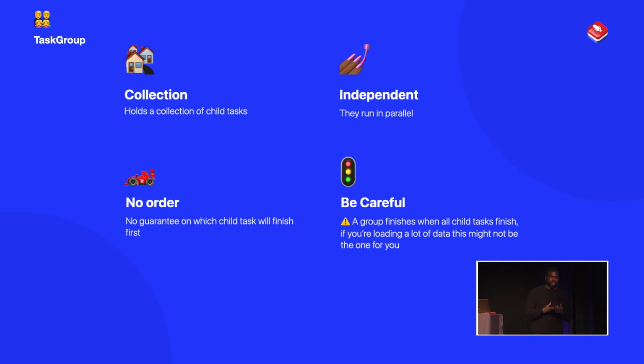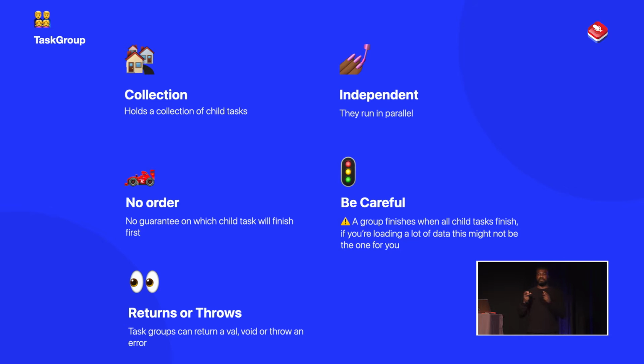So if you're working on an application that fetches a whole bunch of images, like 50 or 100, probably a task group is not the right way to go because you don't want to have to wait for 100 images to download before it returns a value. That's going to be really slow. I'd advise using task groups when you have a small collection that you want to fetch dynamically, like in my example where you can only learn maybe 5 languages maximum. And also with task groups, they can either return a value, be void, or throw some kind of error as well, so it depends on what you want to do.